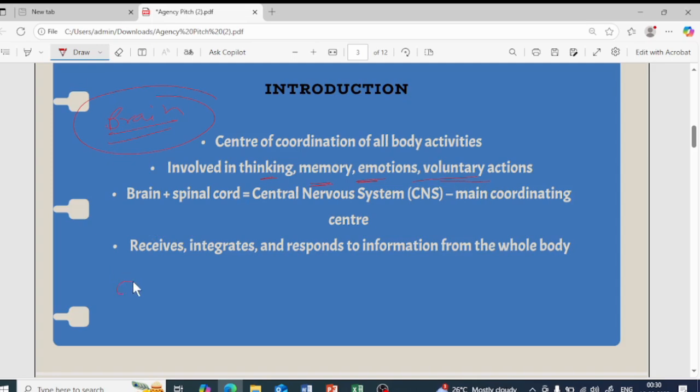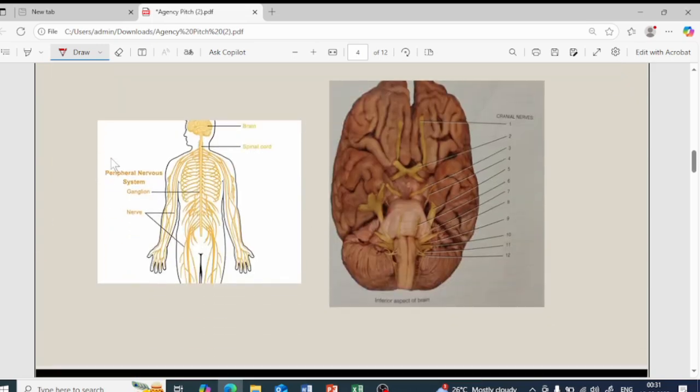So there are two nervous systems, central nervous system as well as peripheral nervous system. Central nervous system includes the brain and spinal cord, whereas the peripheral nervous system includes the nerves, okay, which we have already discussed in the last video. So you can see over here, this is peripheral nervous system. From the different parts of the body, this peripheral nervous system, which includes the nerves, arises. So these nerves will be connected to the spinal cord as well as to the brain.